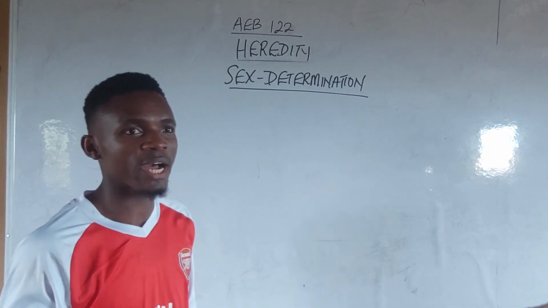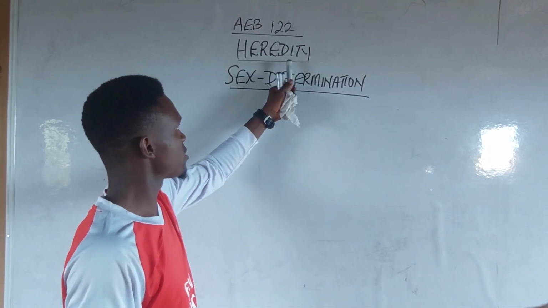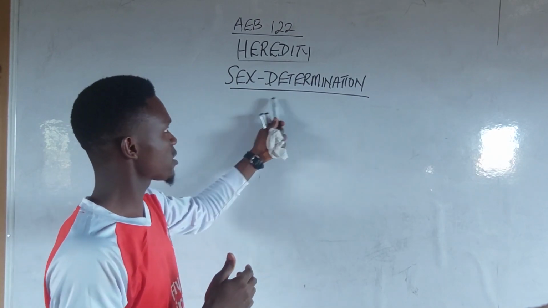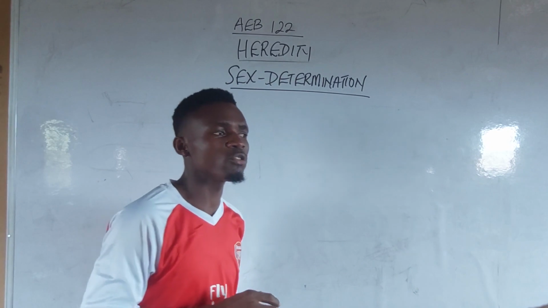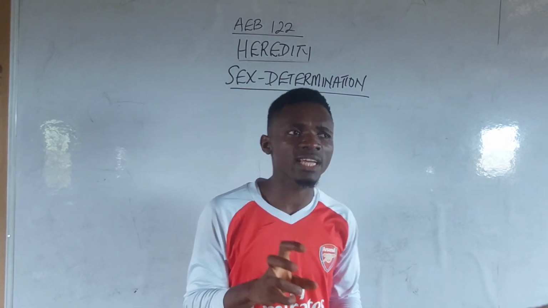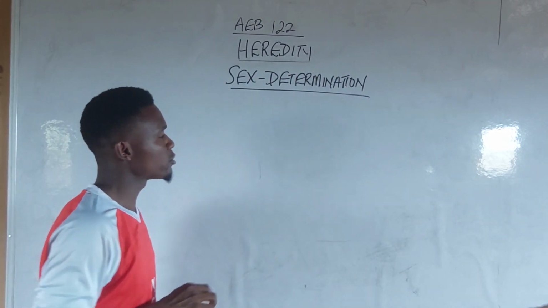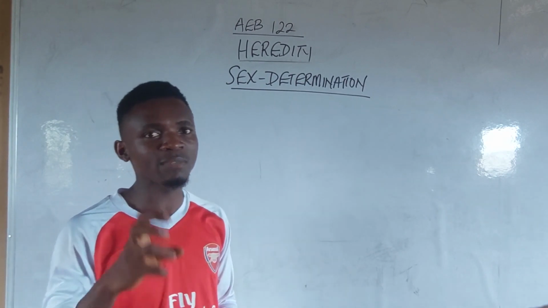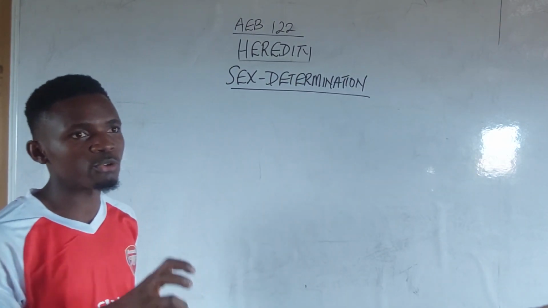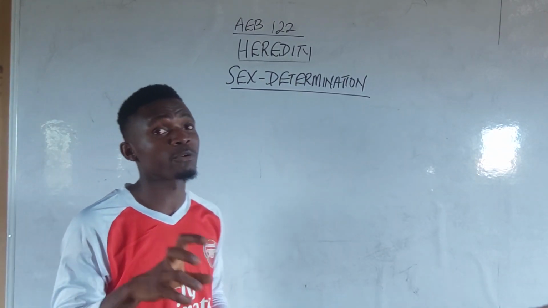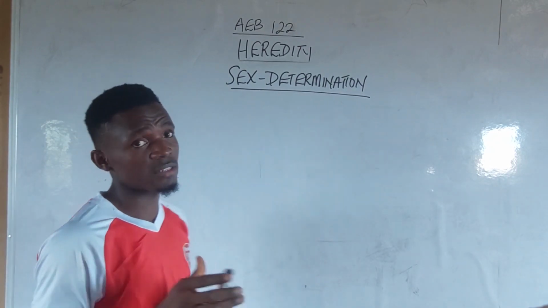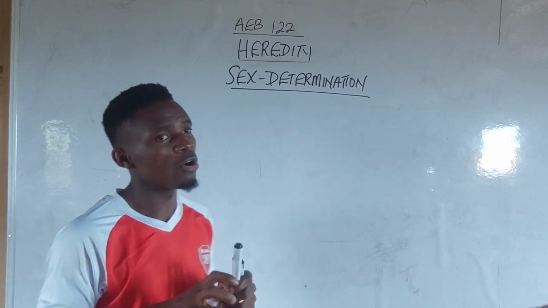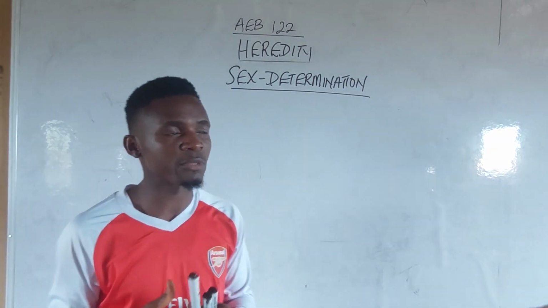In today's video, I shall be taking us through Heredity, the subtopic self-determination, part 1 to 2. In this video, I'm going to be treating everything that Gregor Mendel said about Pisum sativum, that is garden pea plant. Before I go into the first and second law of Gregor Mendel, that is of genetics, I would love to take on sex determination, how the sex of a living thing is determined.